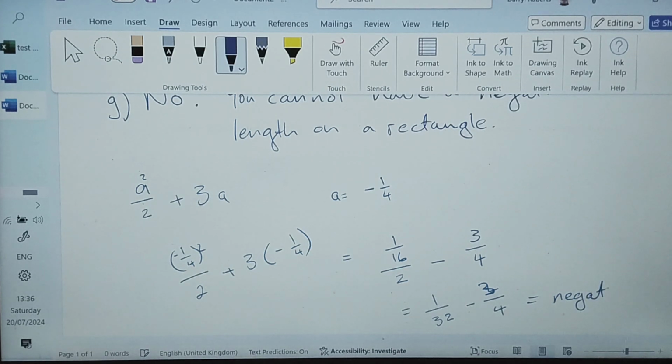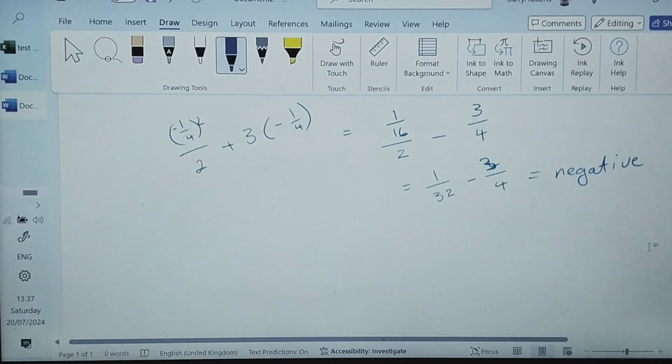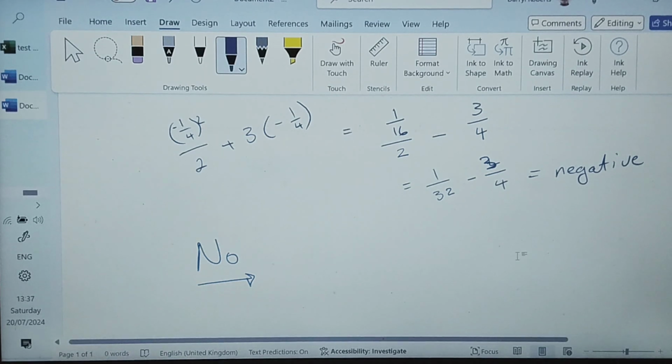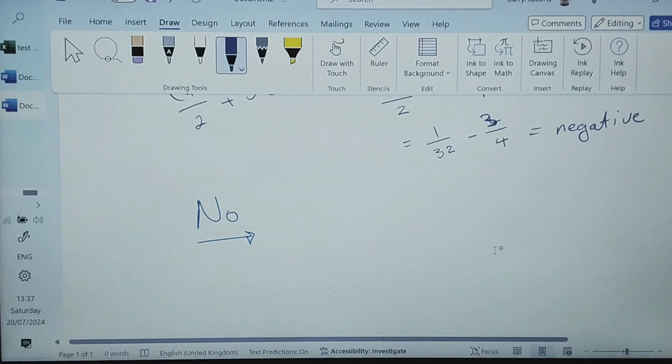So what I've done here by using fractions, I've shown that even if I change the value of A down to its fractions and make it smaller and smaller, it doesn't change the fact that I'm always going to get a negative answer. So to answer their question, are there any valid measurements where A is negative? The answer is no. So I'm just going to put a great big old no over there. I've proven it by getting smaller and smaller fractions. Doesn't matter what the value of A is. If it's negative, I get a negative length, and I can't have negative lengths of a rectangle.